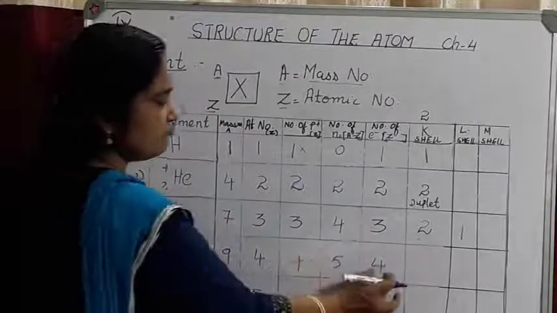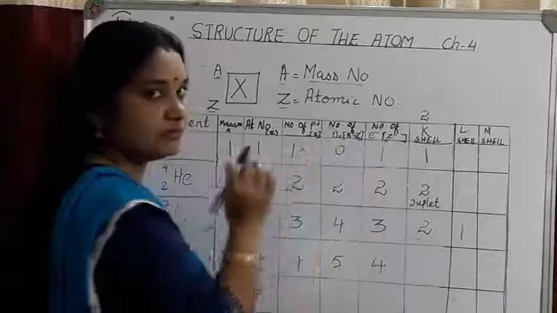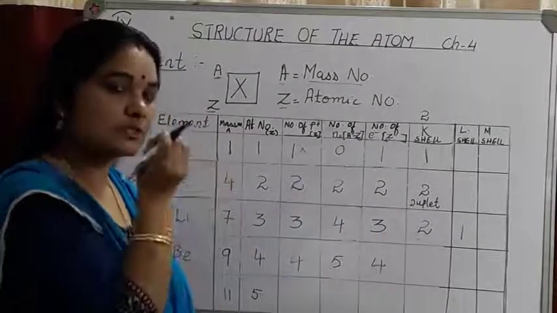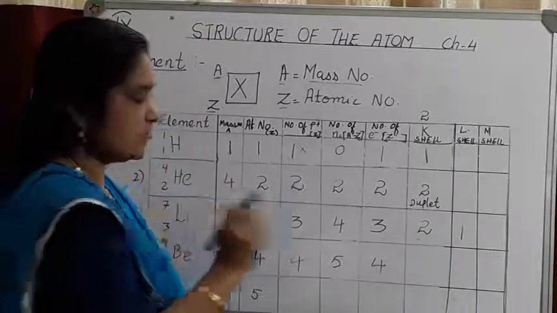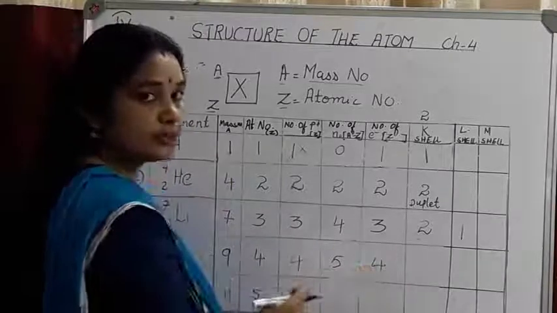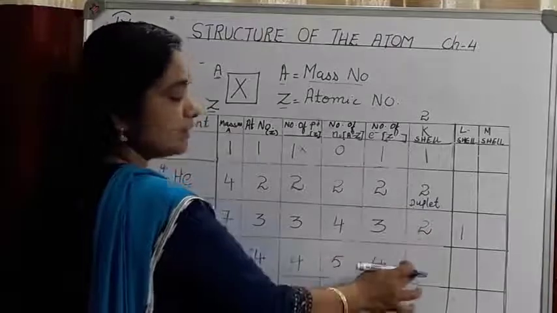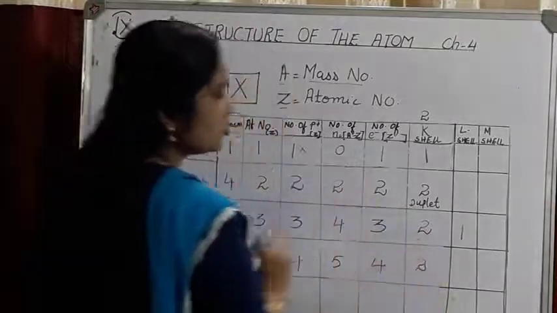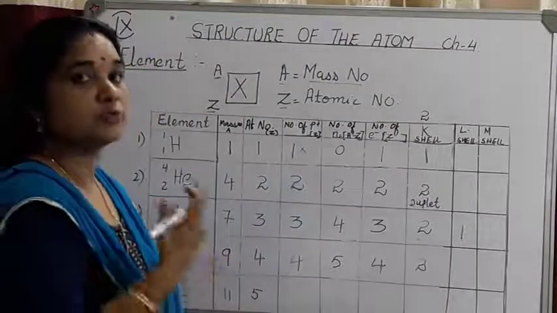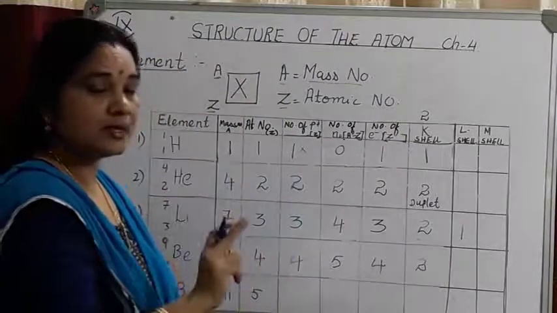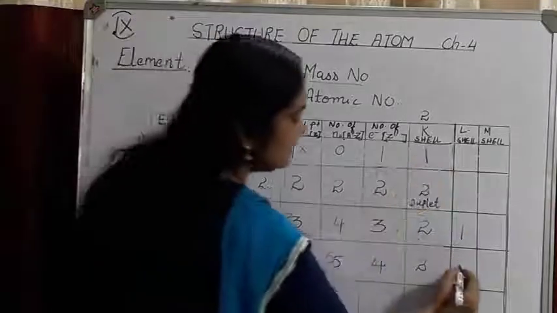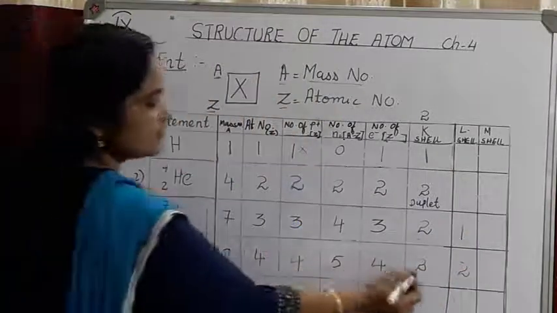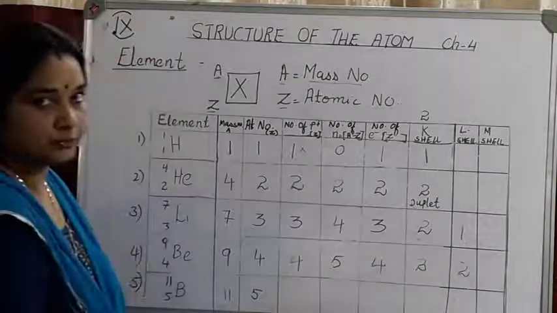Now we will see how these 4 electrons are arranged. The electronic configuration is written only by counting the number of electrons, because protons and neutrons are present in the nucleus of an atom. So how many electrons can be accommodated in the K shell? 2. So out of 4, 2 electrons will occupy the K shell. 4 minus 2, 2 electrons remain, so the balance 2 electrons will occupy the L shell. So the electronic configuration of beryllium is written as 2, 2.